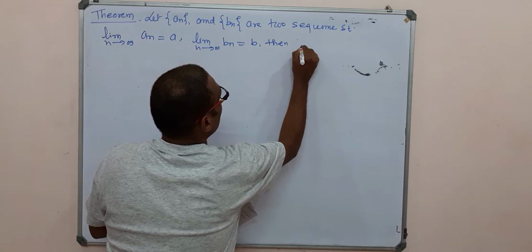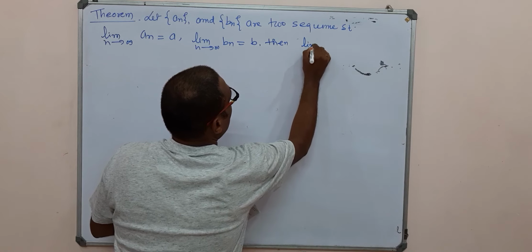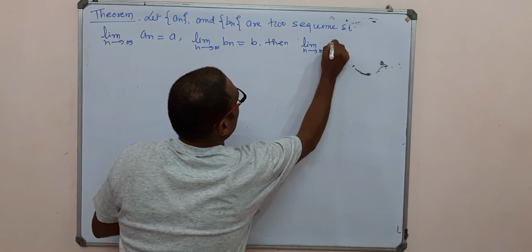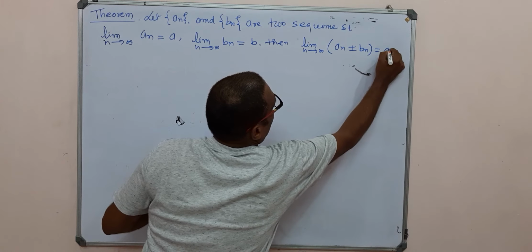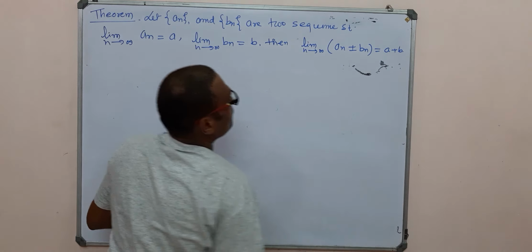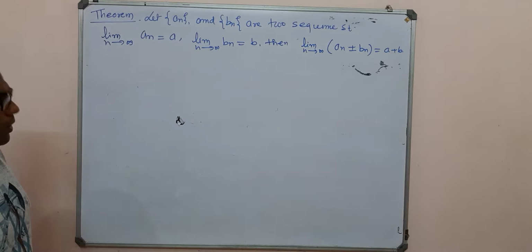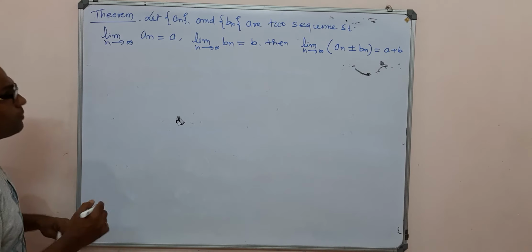Then prove that the limit as n tending to infinity of an plus minus bn is equal to a plus minus b.